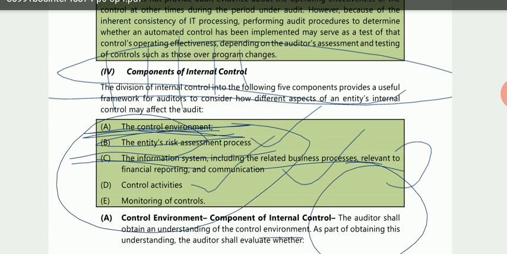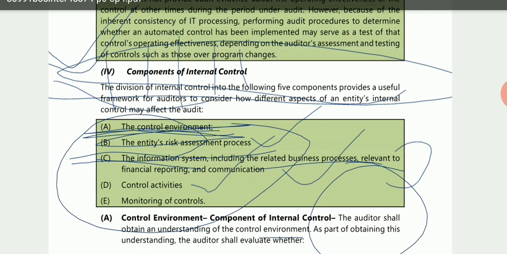But from the 5th or 6th day, you need some external motivation to follow that plan, or you are not able to achieve your targets. In the same way, the entity has designed and implemented the controls, and they work efficiently in the starting, but whether the controls work effectively throughout the working, all this they have to monitor.